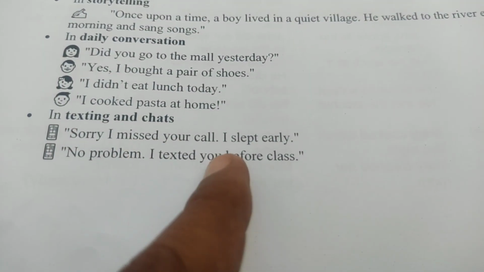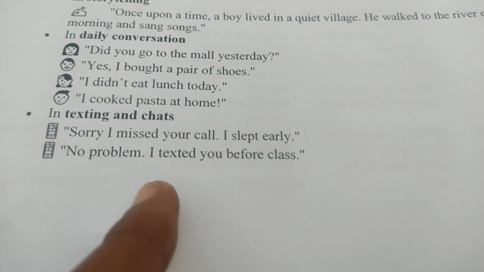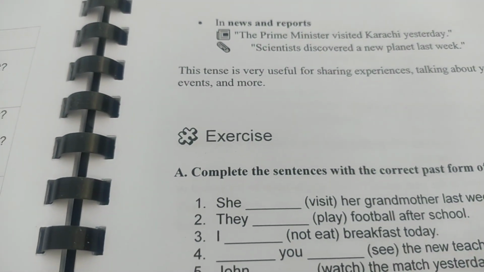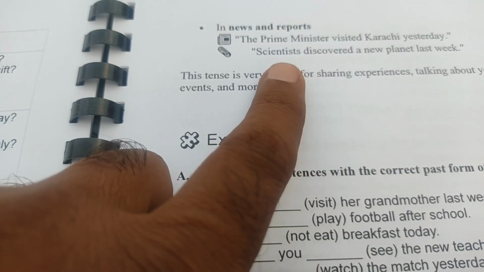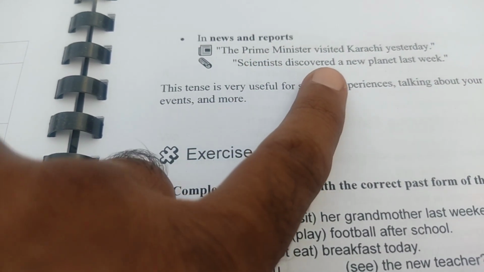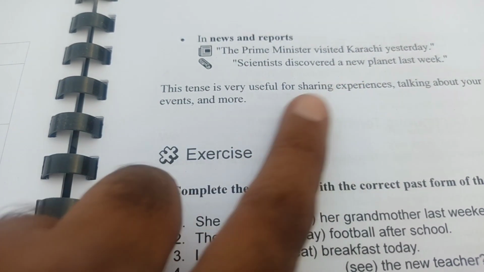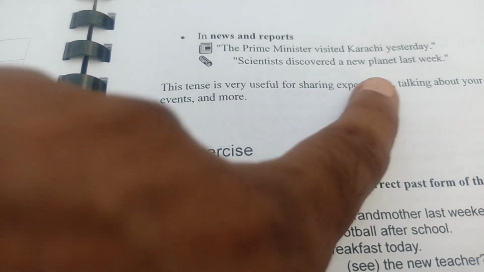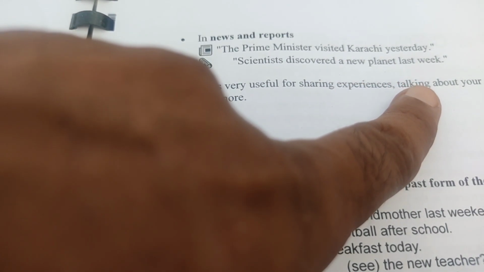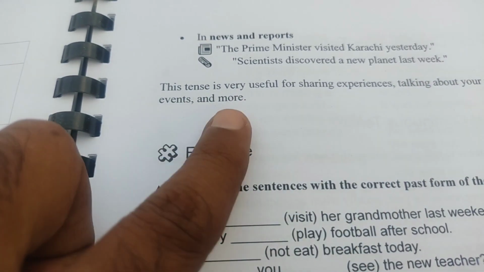Sorry, I missed your call. I slept early. No problem, I texted you before class. And here you have in news and reports, the Prime Minister visited Karachi yesterday. Scientists discovered a new planet last week. The tense is very useful for sharing experiences, talking about your past day, time, asking about events and more.